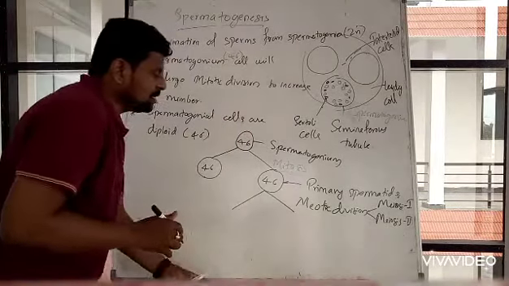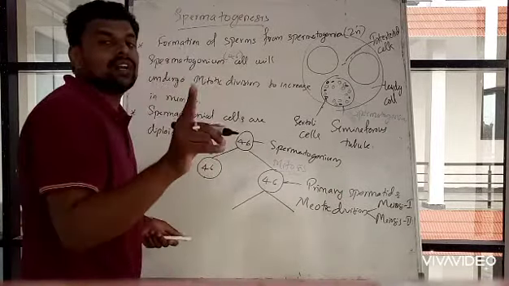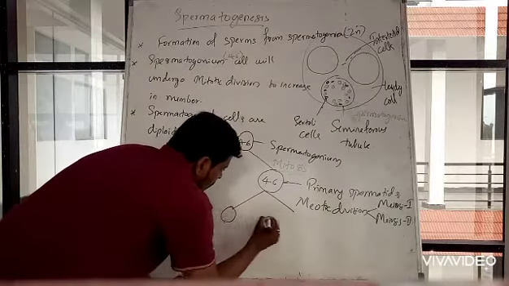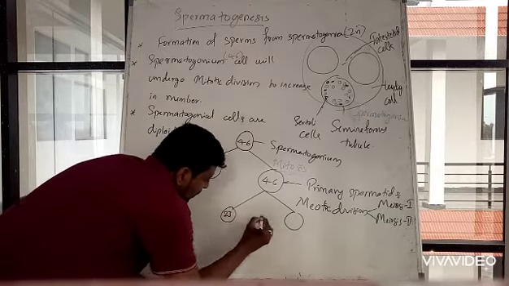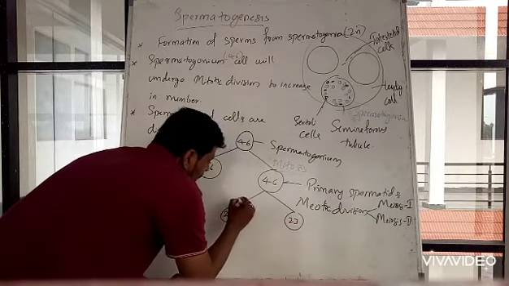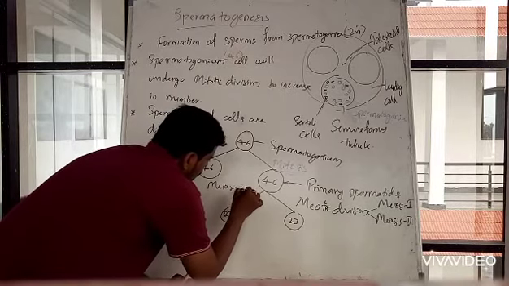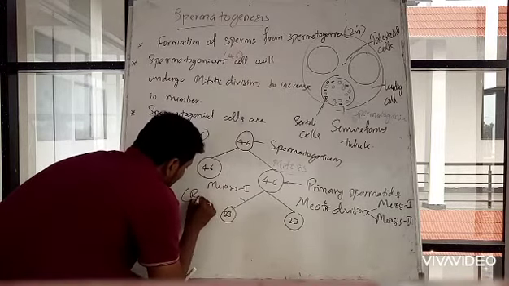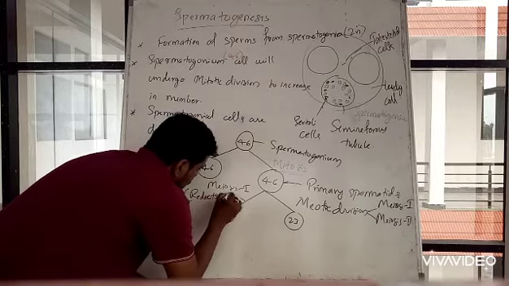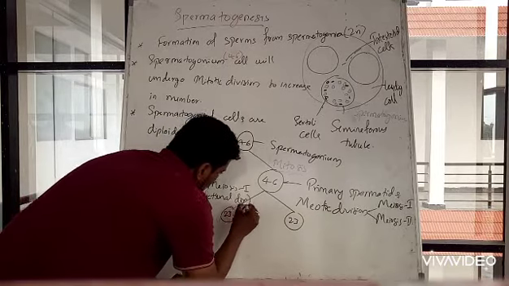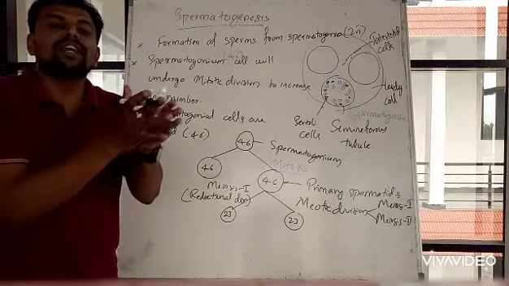So the primary spermatid undergoes the first meiotic division, which gives two cells with n number of chromosomes, that is 23. This is meiosis first, a reductional division, which means the number of chromosomes will be reduced.